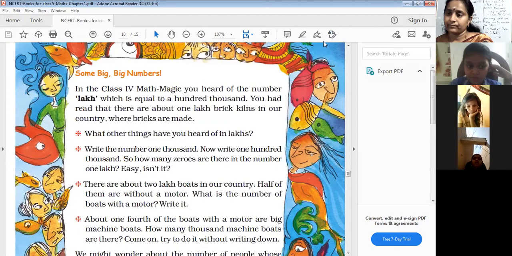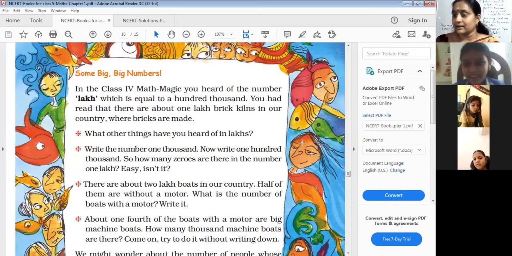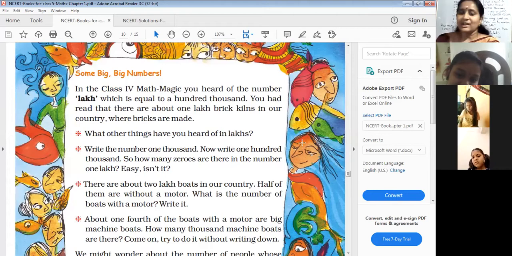10 lakhs. Pages. Cost of your bus. It will be in lakhs. Cost of your truck. Yes. Cost of aeroplane. Okay. Population of the country. Okay. So like that, we can hear these things in lakhs.